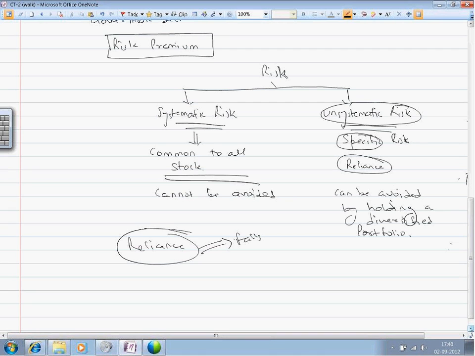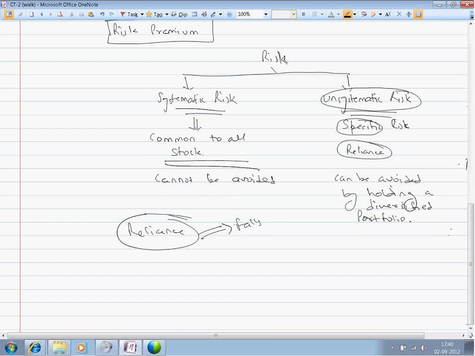I have discussed the two different kinds of risk, that is systematic risk and unsystematic risk. This is based on the assumption that all investors are rational. That means that if an investor is rational, he invests in a portfolio of stocks and he won't invest all his money in a particular stock. Thus, the investor never faces unsystematic risk, but always faces systematic risk.